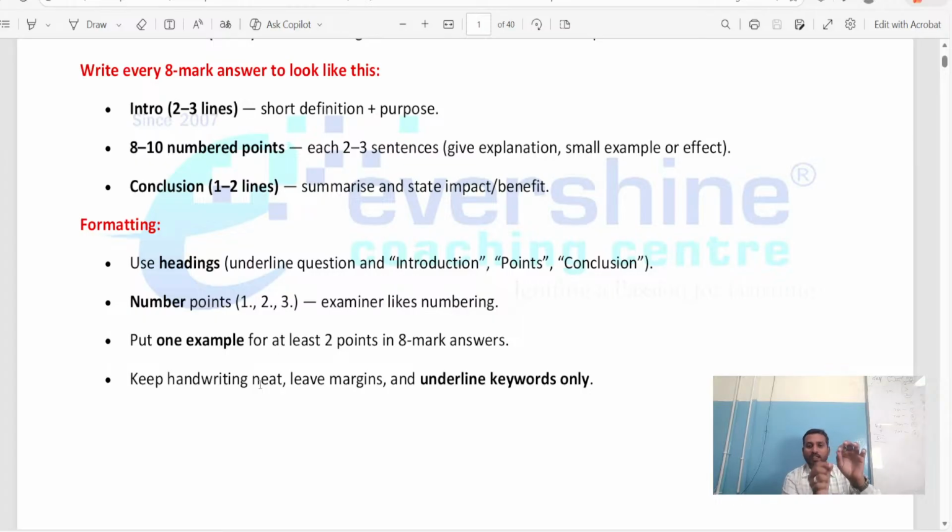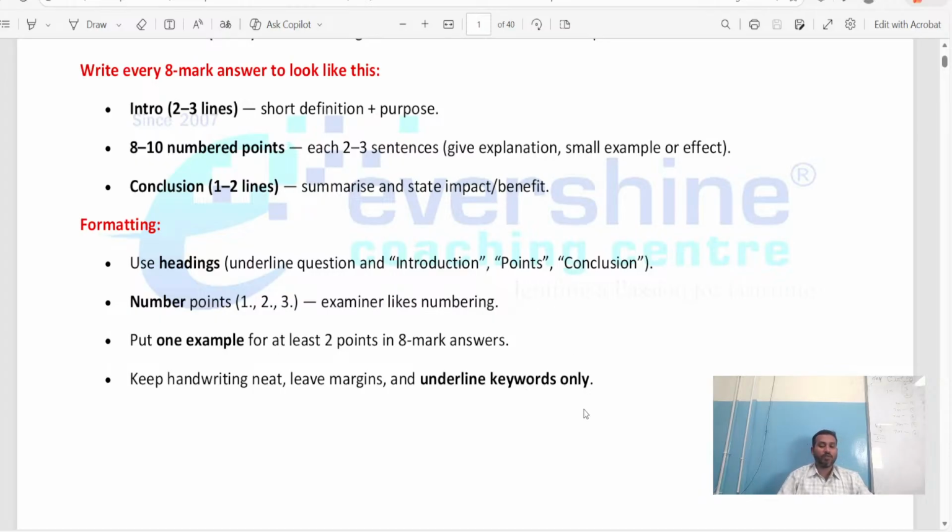Some students write, when an answer is missing, drawing an arrow kind of thing, "Again, this answer is not here. Please refer to page number 4 for the continuation of the answer." Not like that. One answer on page number 1. Again, you found some steps are missing after writing 3, 4 pages, and you write one line below, "Please refer to page number 6 for the next point related to this answer." No, it's wrong. You can't do it like that. So please ensure about these points on how to present in the exam.